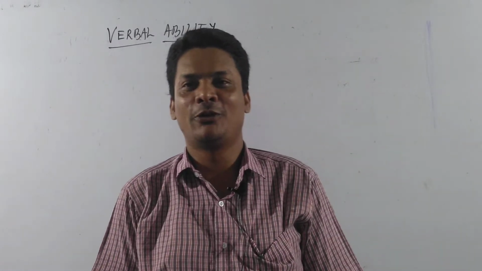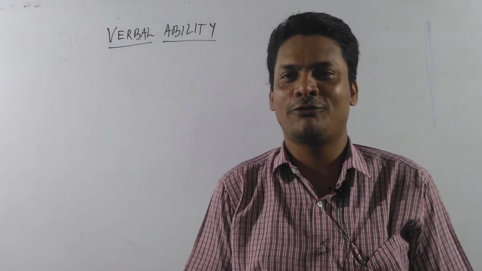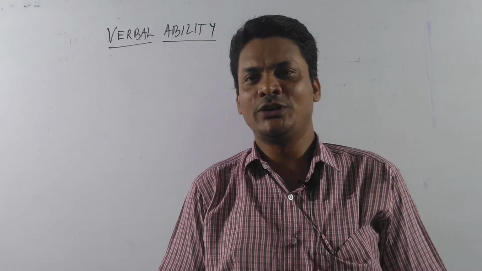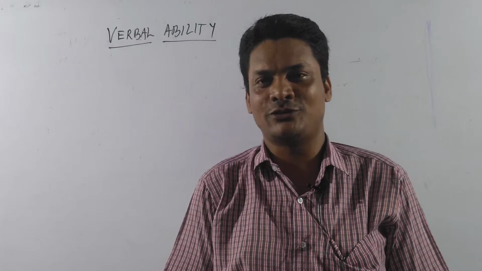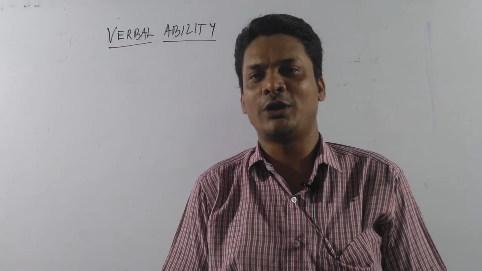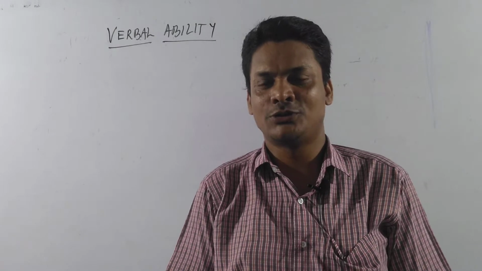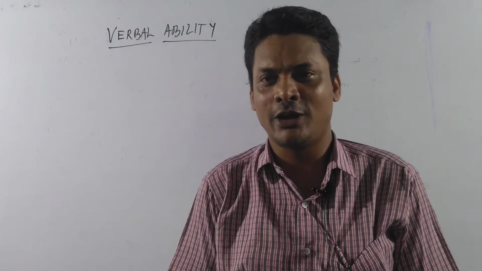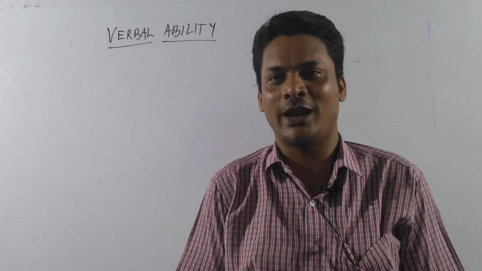So, today we are going to discuss one of the major parts of the English section, which is called verbal ability. When we talk about verbal ability, what is that actually? This is nothing but one of the areas of the English section. In English, we find two major areas. One is called reading comprehension and the other one is verbal ability.